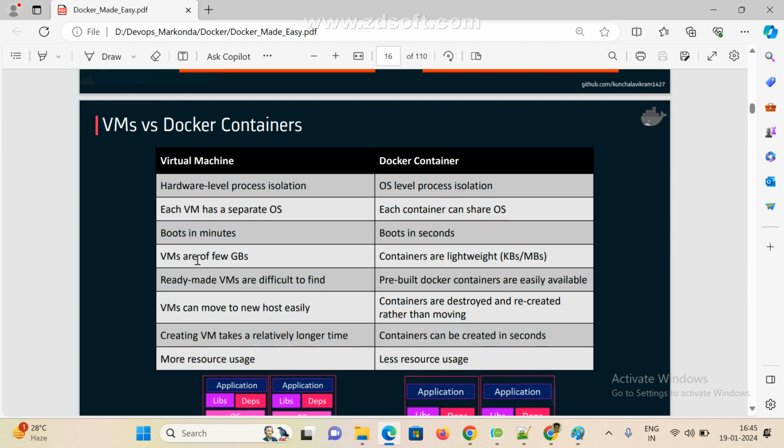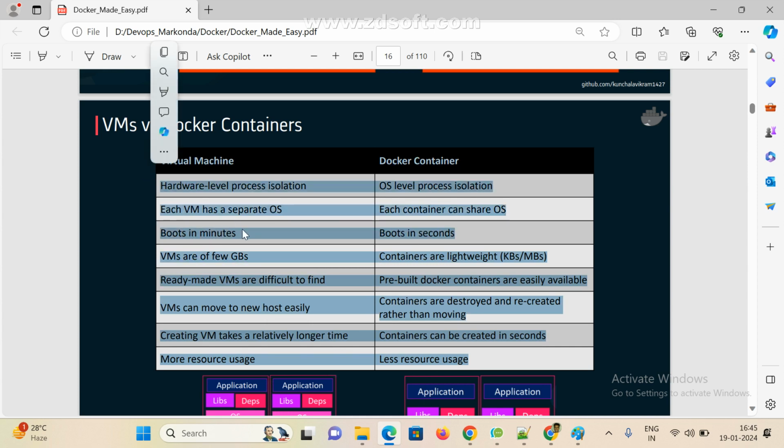Yes sir. At least remember 2 to 4 points for interview purposes. Whatever you know as of now, a VM will occupy more space, while a container is lightweight. This is hardware level process isolation, this is OS level process isolation, boot in seconds versus boot in minutes. A VM occupies more resources, while a container occupies very little resource usage. Clear?